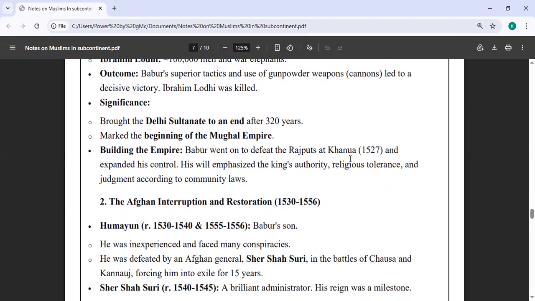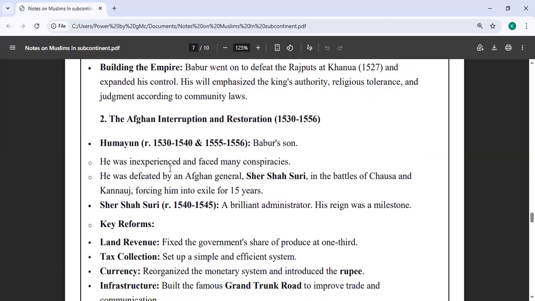Babur went on to defeat the Rajputs at Khanwa in 1527 and expanded his empire. Then Afghan interruptions and restoration. It happened between 1530 and 1556. Humayun, then Babur's son, took over the power. He was inexperienced and faced many conspiracies.